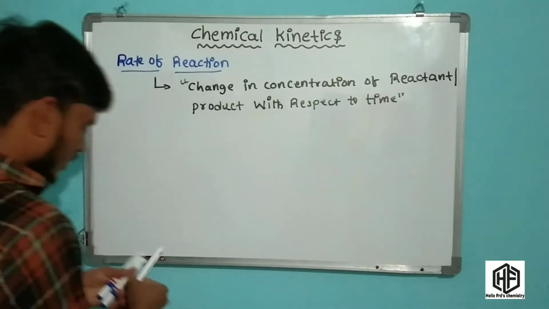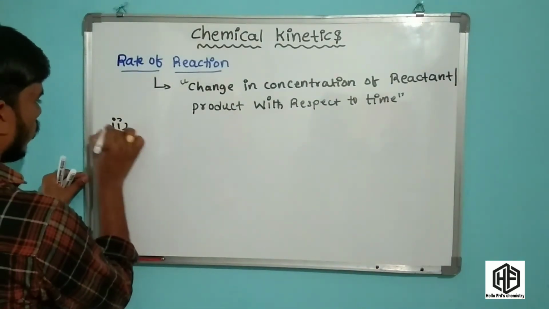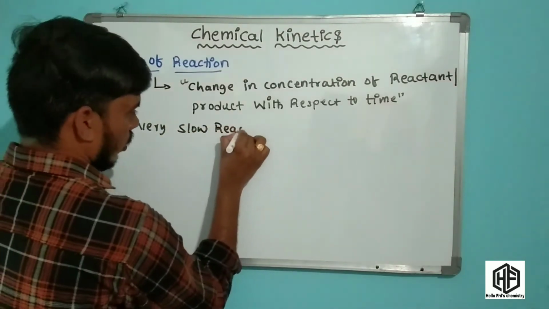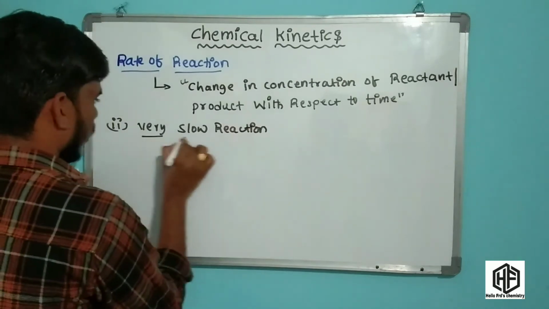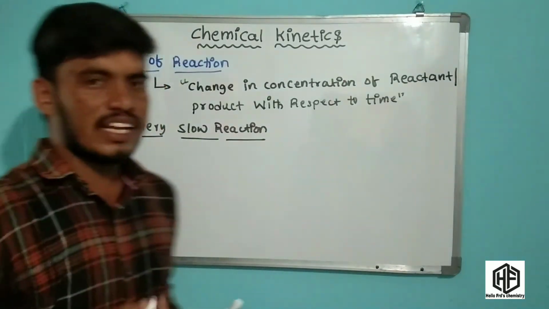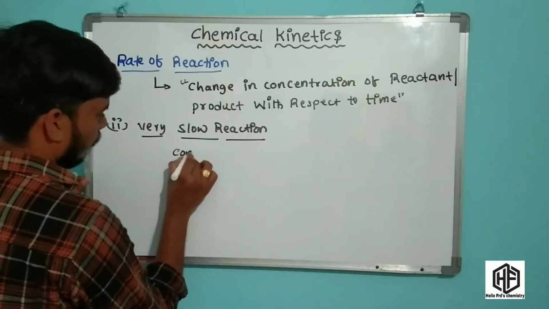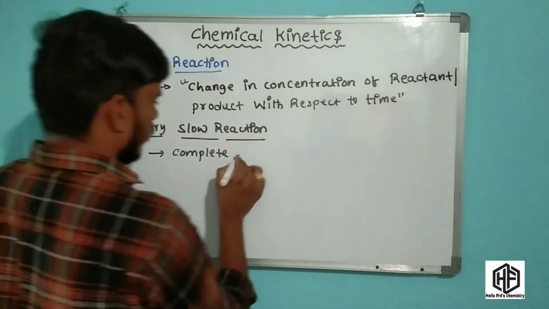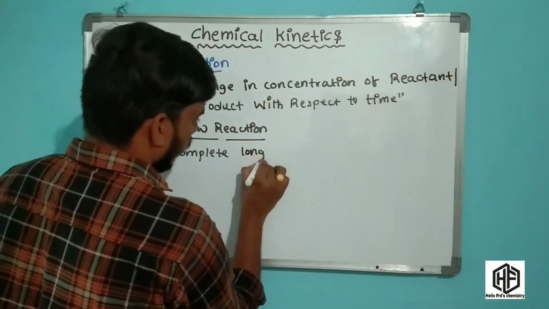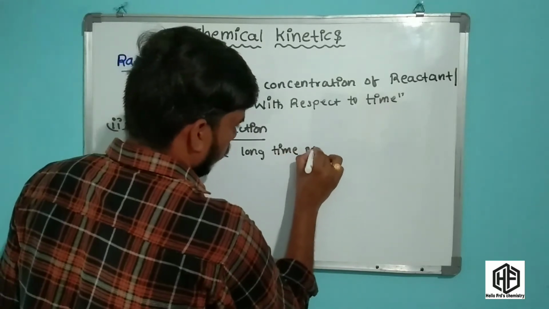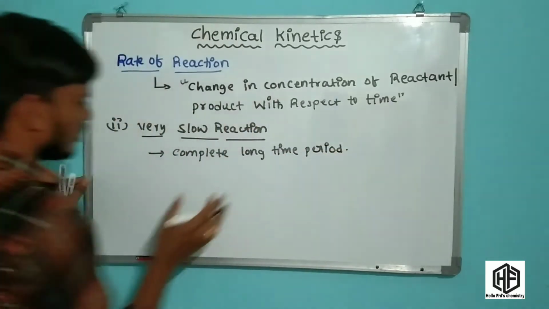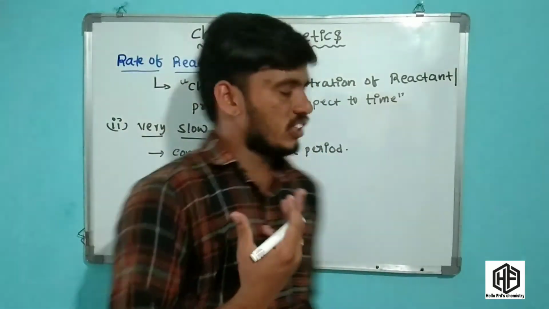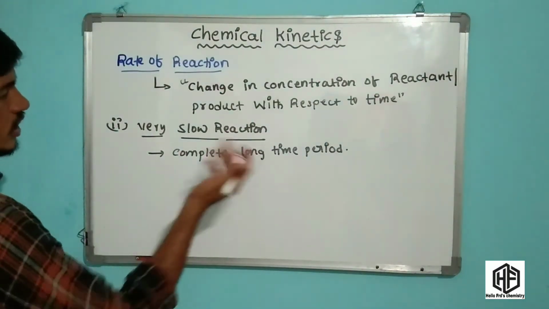Friends, a very slow reaction is one that is complete over a long time period. It means years or days or months. These reactions are very slow reactions, with a long time period.